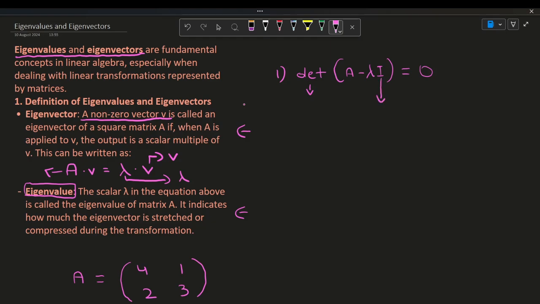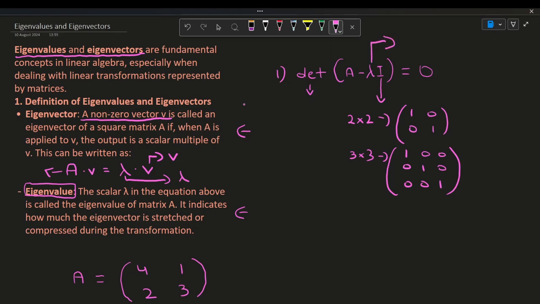So I is what we call our identity matrix. So for a 2 into 2 matrix, the identity matrix is 1, 0, 0, 1. So it's just ones along the main diagonal. So for a 3 into 3 matrix, it would be 1, 1, 1, and the rest are all zeros. So that's how easy identity matrices are. So now, from step 1, we'll be able to find our value of lambda because we know what I is and what A is. So we just find what lambda is using step 1.